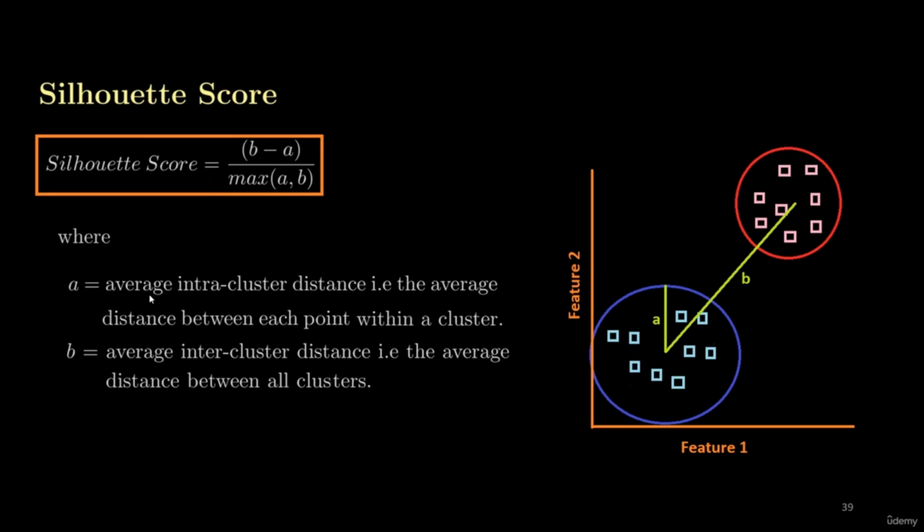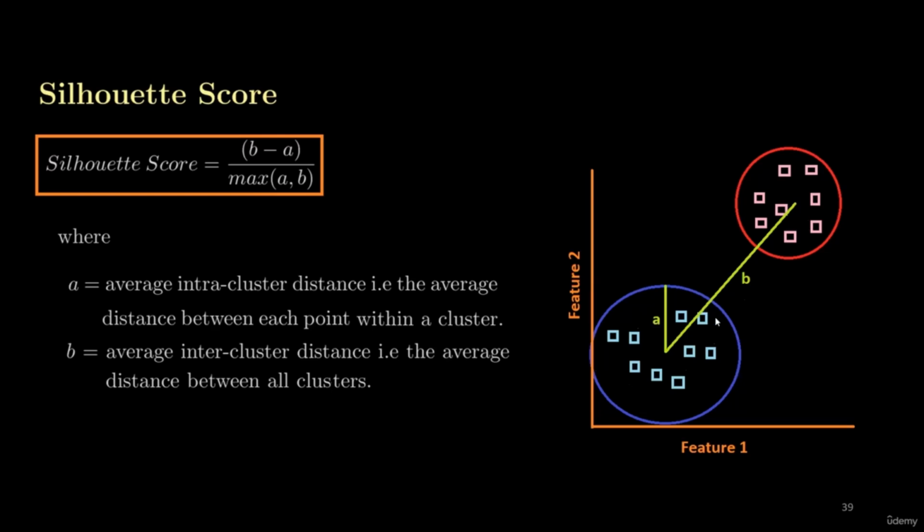A is the average intra-cluster distance, that is the average distance between each point within a cluster. B is the average inter-cluster distance, that is the average distance between the clusters. So if we have two clusters, B is the inter-cluster or between-cluster distance, the average distance between the two clusters. So how to find B and how to find A? Let's understand first how to find B. B is the average distance between the two clusters.